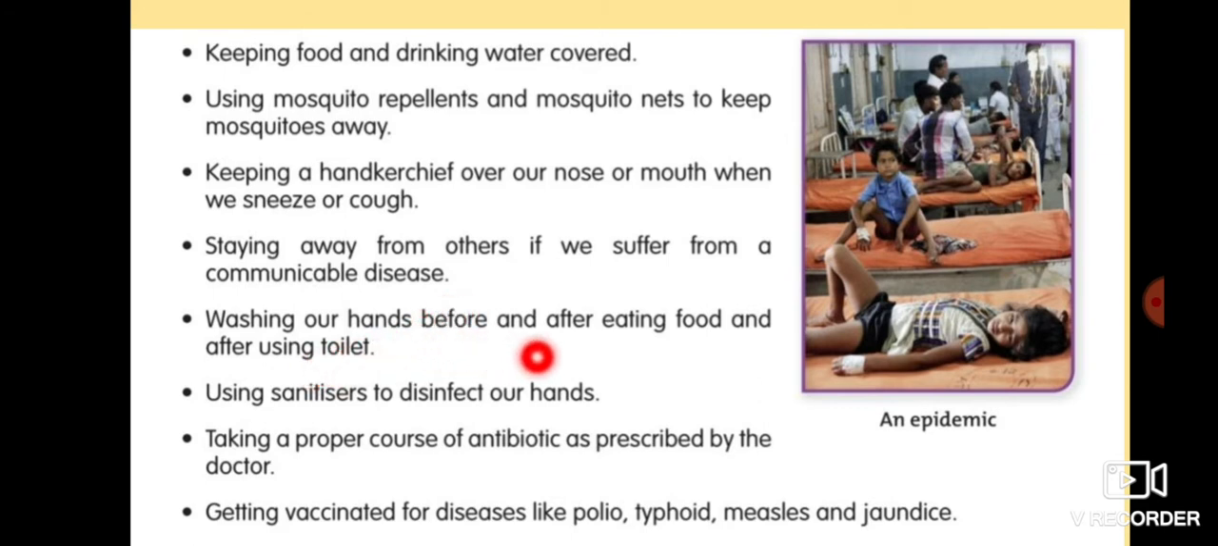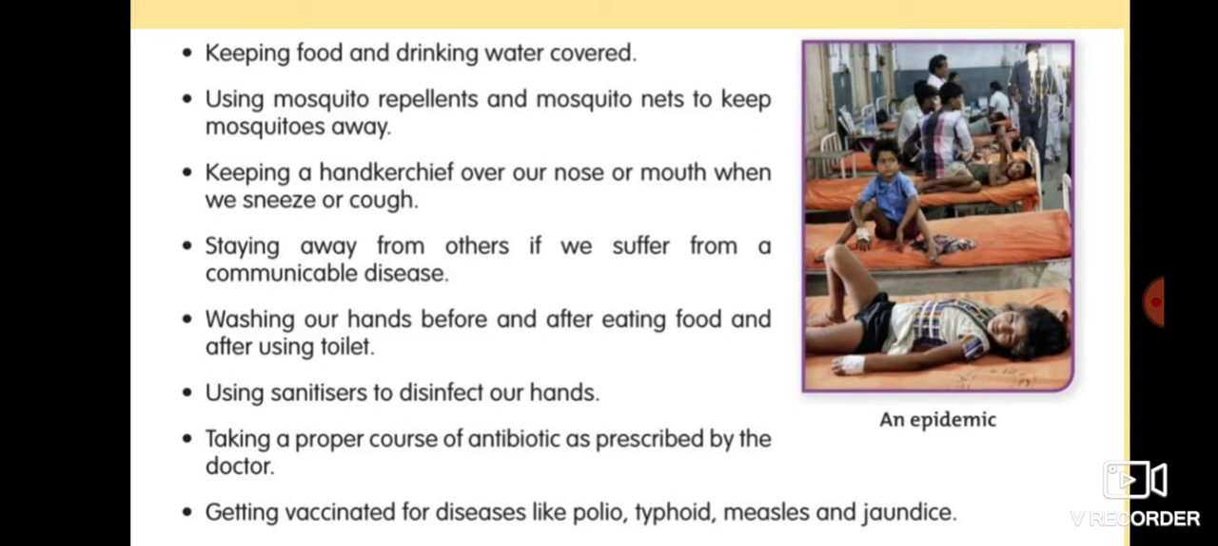Washing our hands before and after eating food and after using toilets. Using sanitizers to disinfect our hands so we can kill germs on our hands and body parts. Taking a proper course of antibiotics as prescribed by a doctor, because if we don't take the prescribed medicine, then we will fall sick very soon. And it is important to know that a small dose of the microorganisms is given in the antibiotic dose, and if we don't take the proper dose, then it will not help us, it will not be effective.